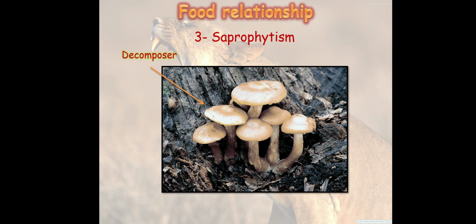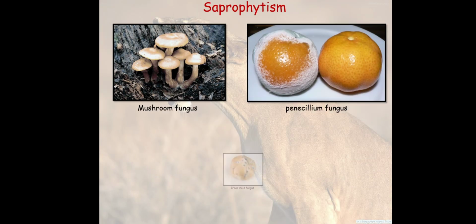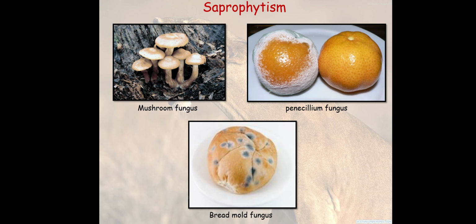This is called a saprophyte or decomposer, and it feeds on dead plants. We have many types: mushroom fungus, penicillium fungus, and bread mold fungus.